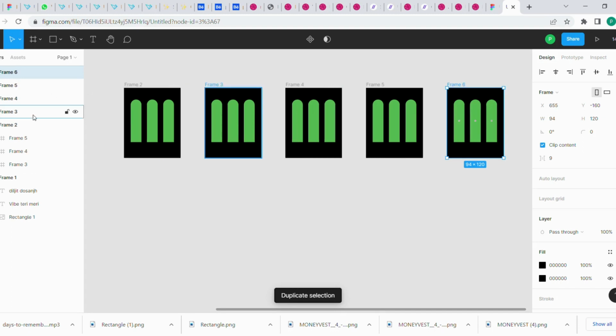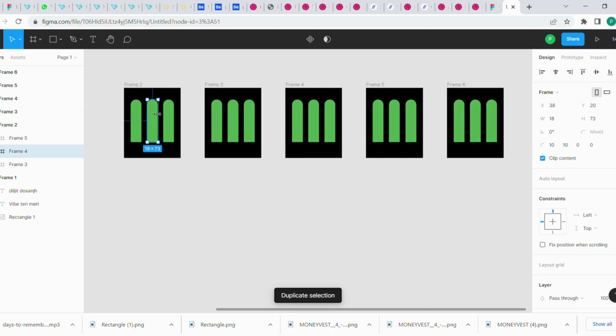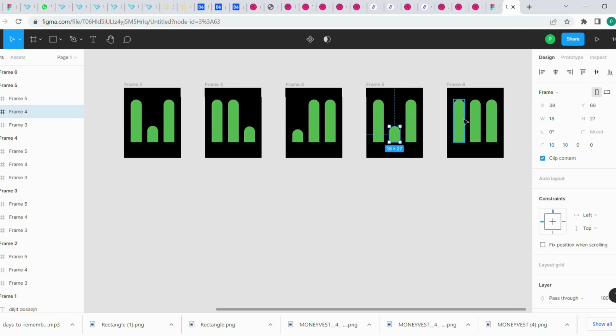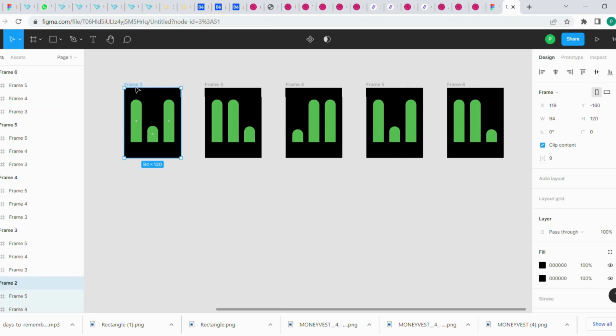So now change the height of the rectangles like this. And like this. Perfect. Now select all the frames.